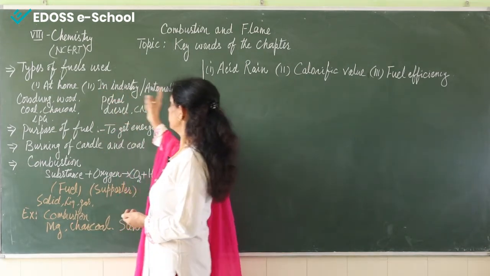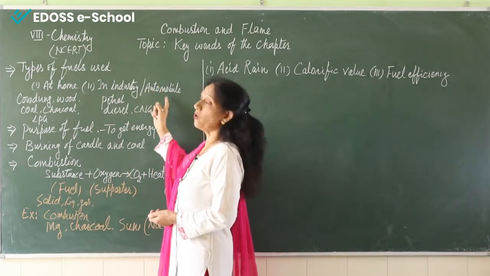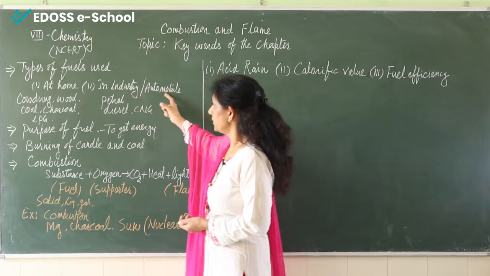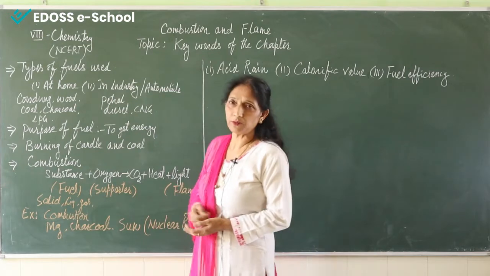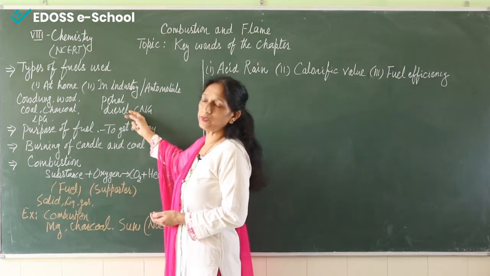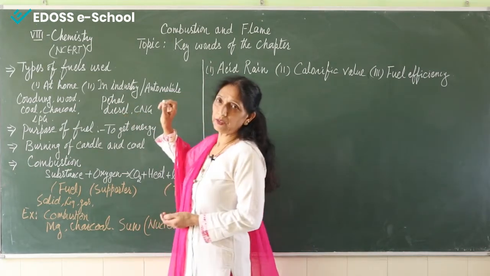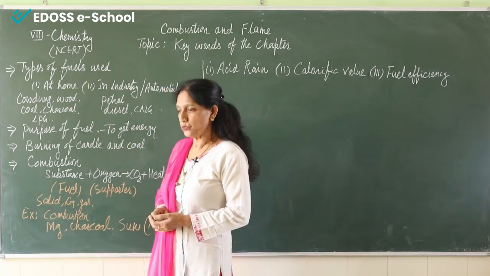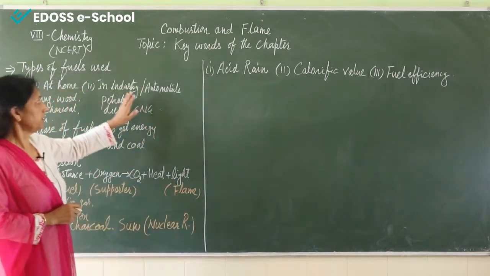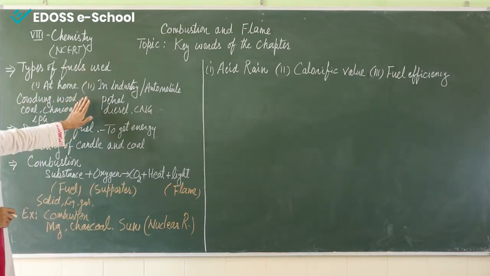And for the industry or for the automobiles, we mostly use petrol for automobiles, and diesel also, and CNG. So these are the types of fuels used in the home, industries or automobiles.